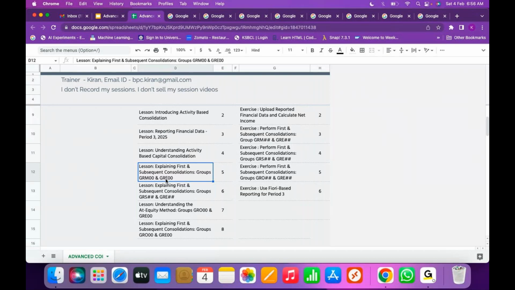So what here the main target is: in earlier sessions, suppose if you take S4F95 or group reporting basic sessions, we performed consolidation for only one particular group, and we have not performed consolidation for the one level up. So for example, GRM is the subgroup for GRE.